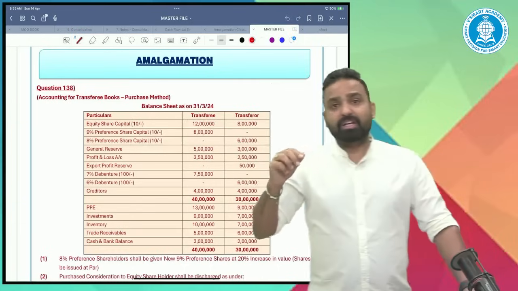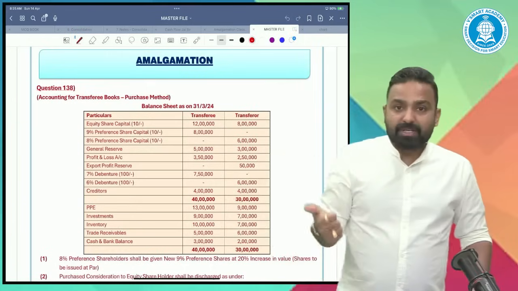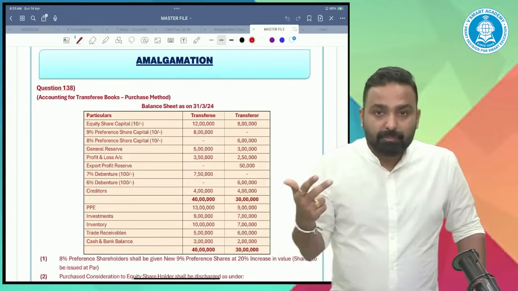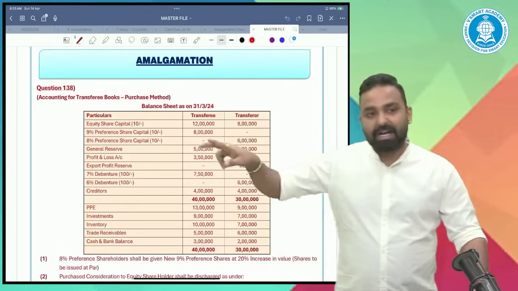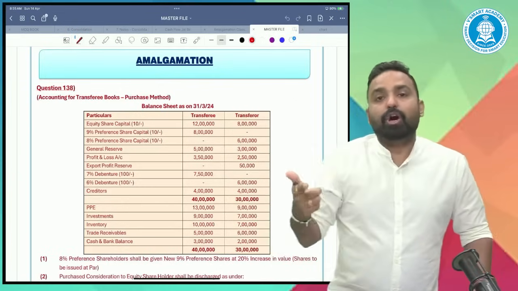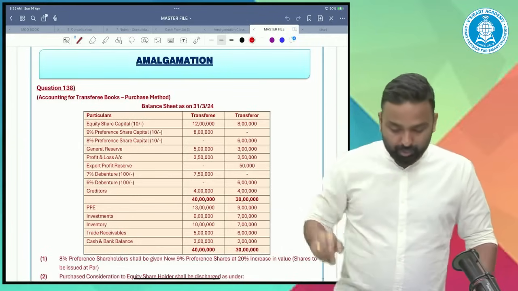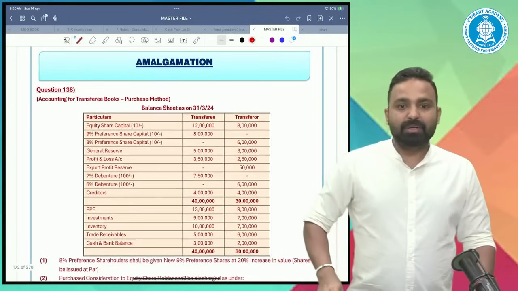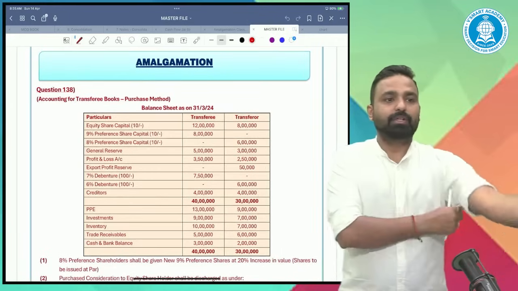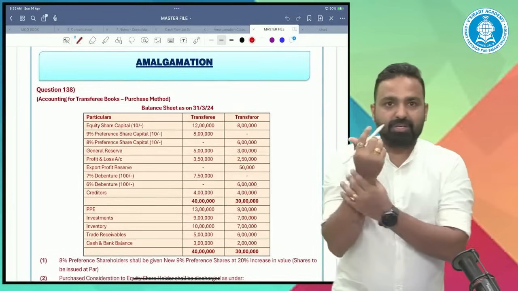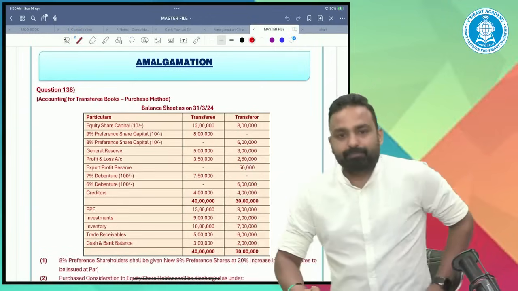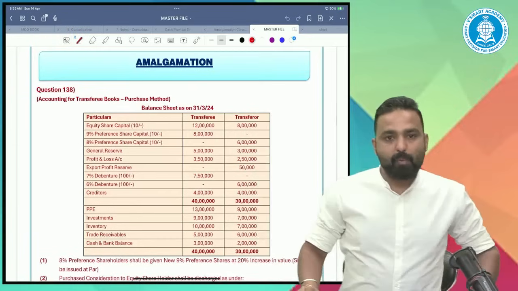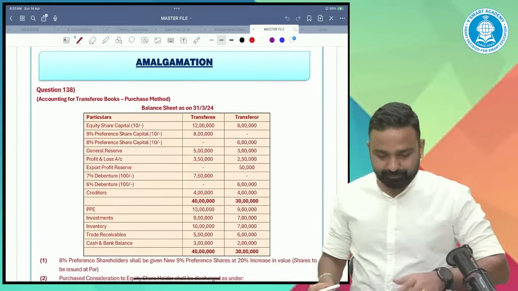So in this question we'll cover accounting in the nature of merger and in the nature of purchase, both in one question. Then after that we'll take one more question for transferor company, overall 2 questions. Okay, so please come up with this question number 138. All right, guys.